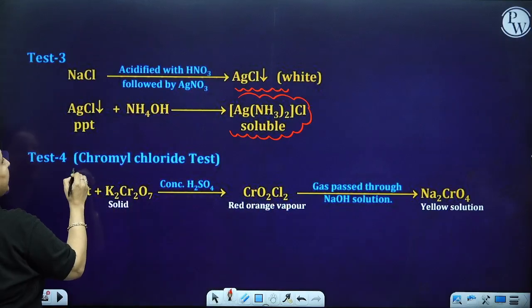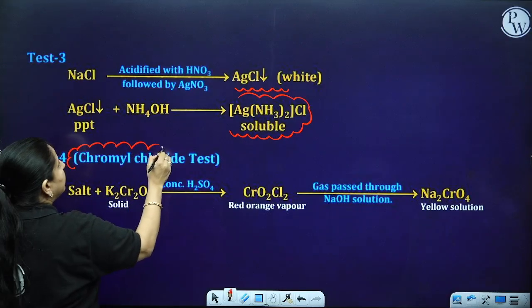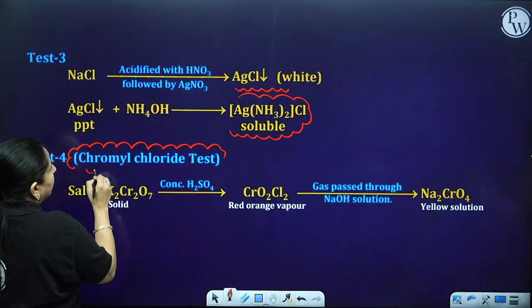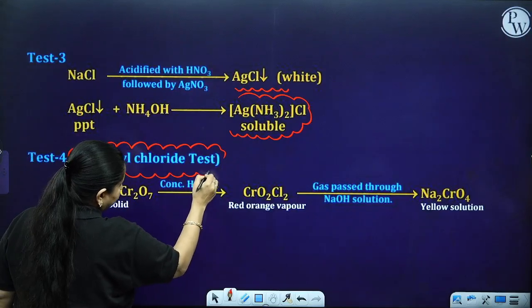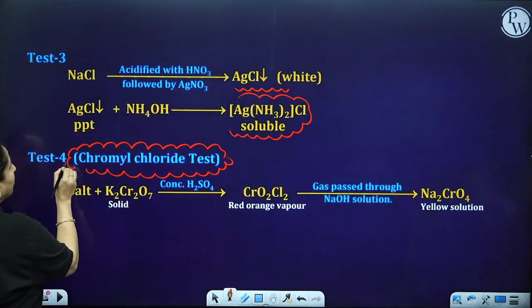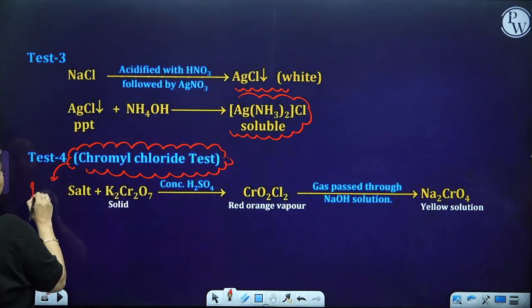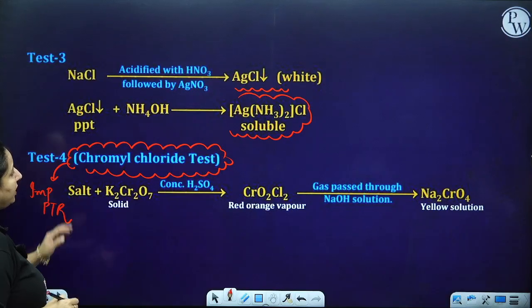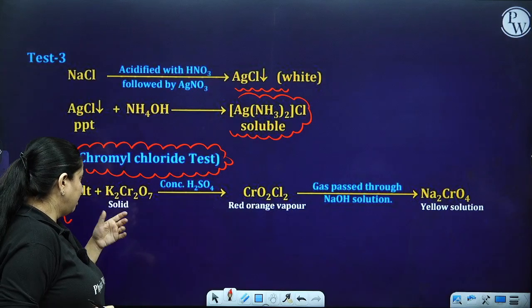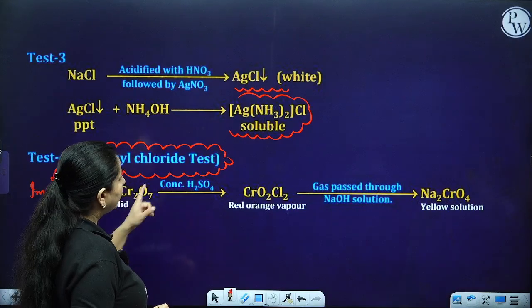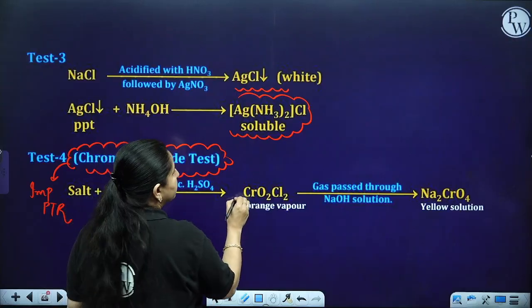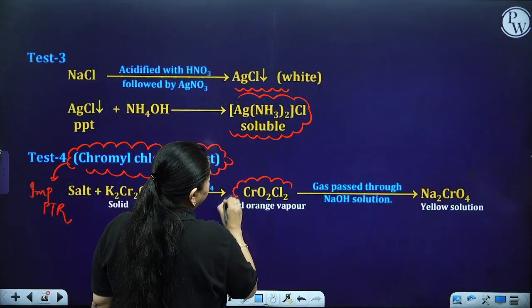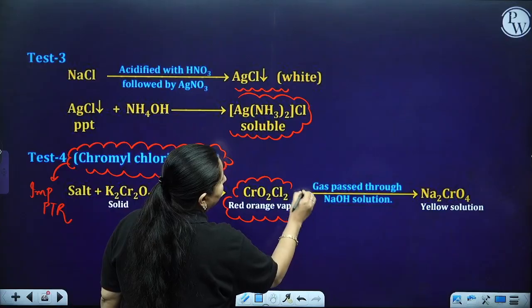This test is very important because they ask you the formula for chromyl chloride. So salt plus potassium dichromate with concentrated H2SO4 gives you a red orange vapor of chromyl chloride.